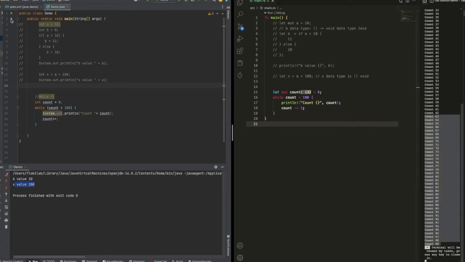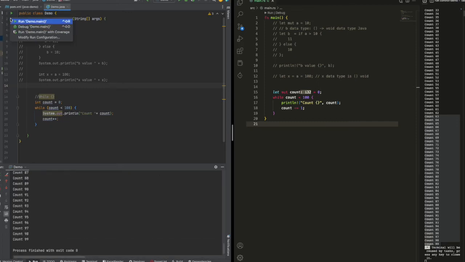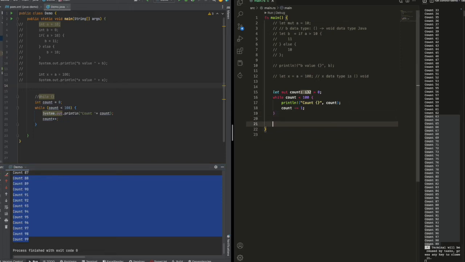And then how about Java? Okay, you can see here, right? There is no difference between while in Java and Rust. So what is the difference here? In Rust, people don't normally use while to do something. They normally refactor this code into something else. They call it loop. The good thing is we can return a value also.